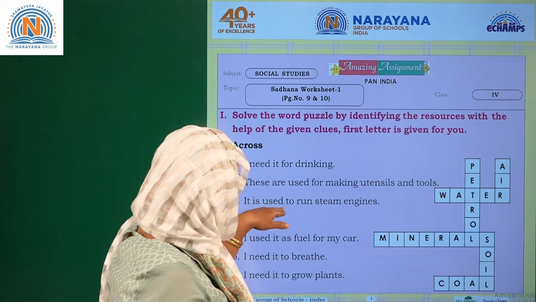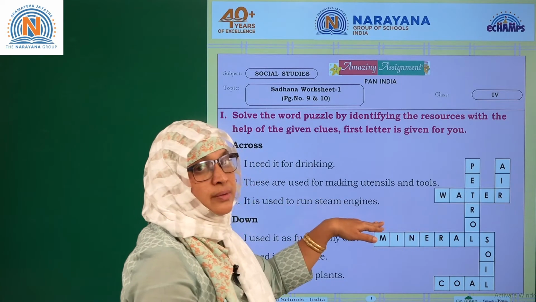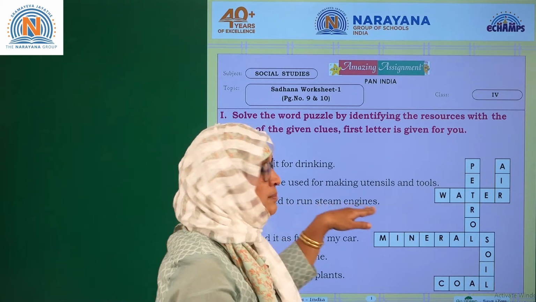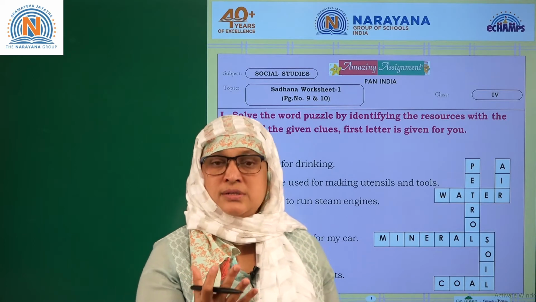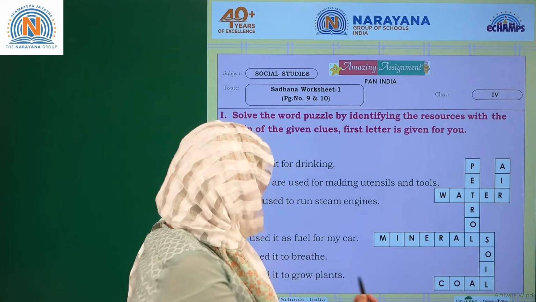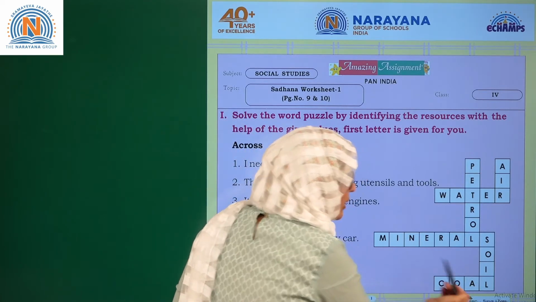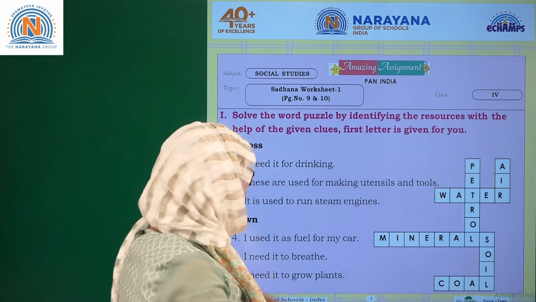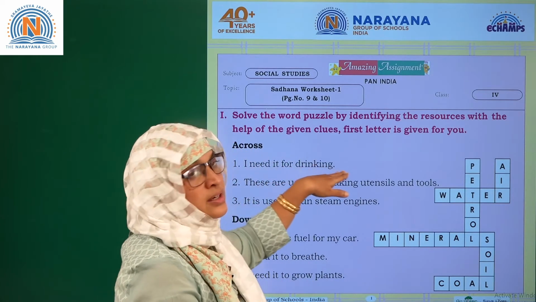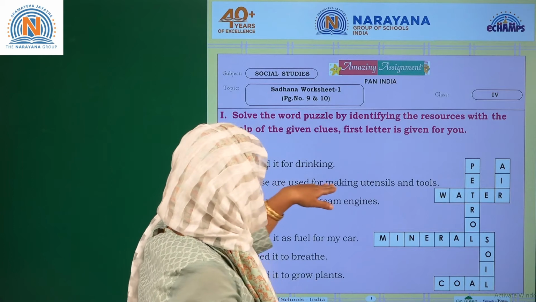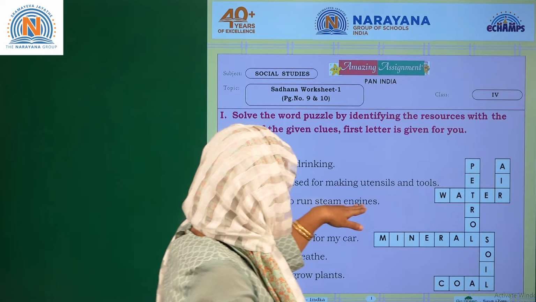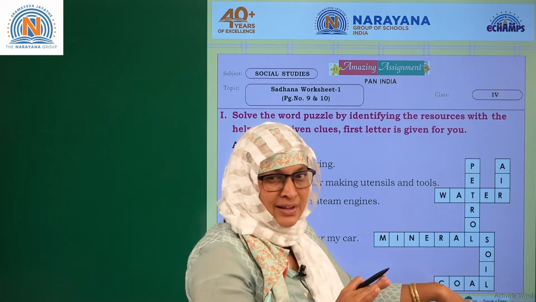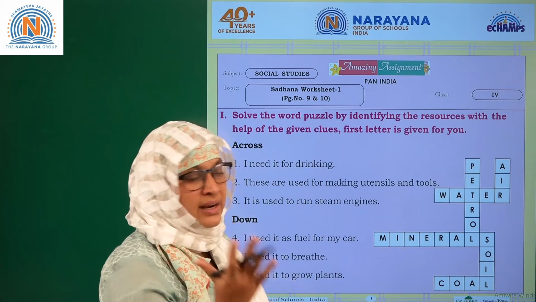Okay. It is used to run steam engine. It is run by the coal. So if you can see, C-O-A-L, coal. Clear children? Now this, I need it for drinking, it's water. These are used for making utensils and tools, it's some minerals. It is used to run the steam engine, it is coal. Is it very clear? With the help of the clue, you can easily identify.